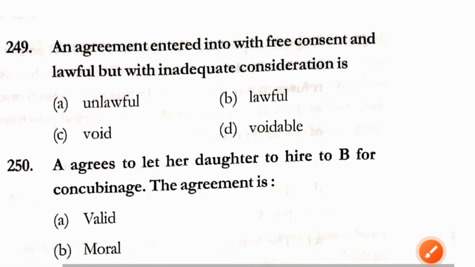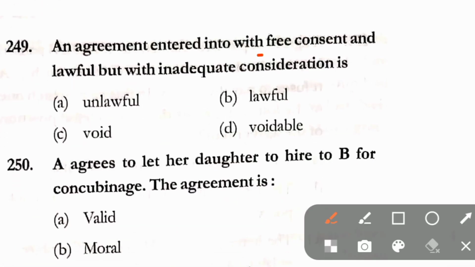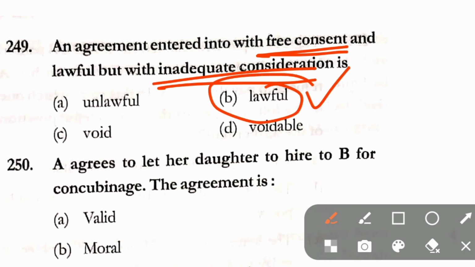Question number 249. An agreement entered into with free consent and lawful with inadequate consideration is unlawful, lawful, void, voidable. Correct answer here is option B, that is lawful.